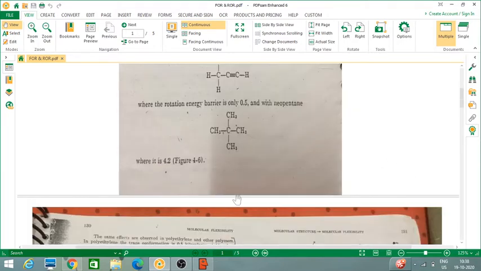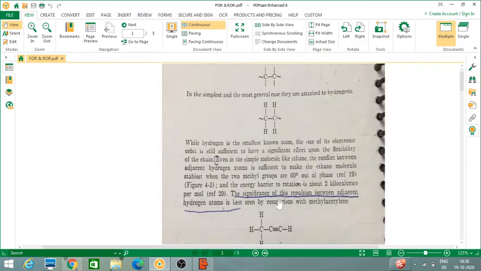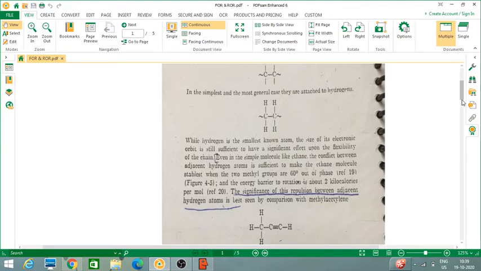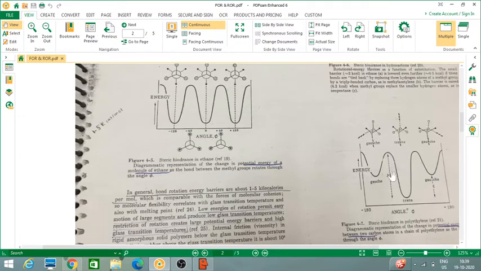So let us see figure 4.5. He's talking about this figure 4.5.